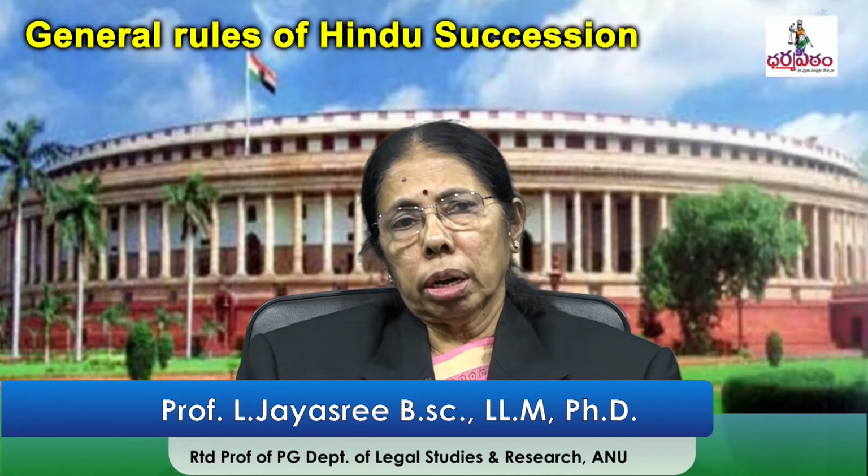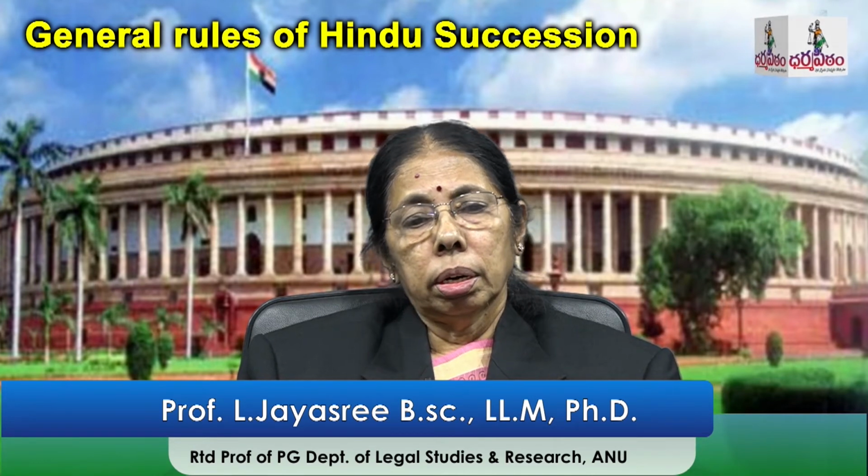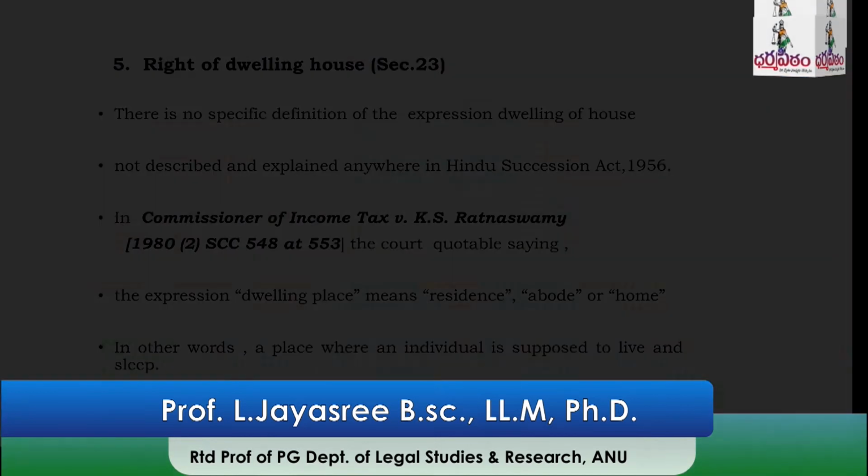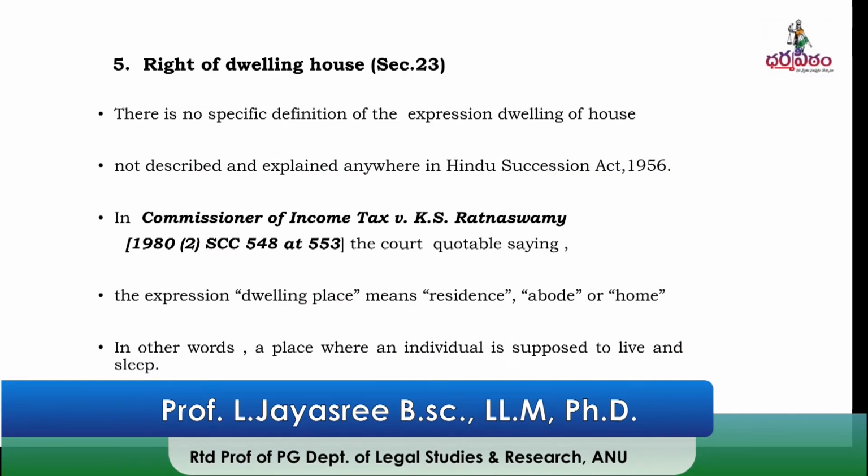And section 23 deals with the right of dwelling house. What is a dwelling house? There was no specific definition of the expression dwelling house. It is not explained or described anywhere in the Hindu Succession Act. No definition, no explanation, no description.